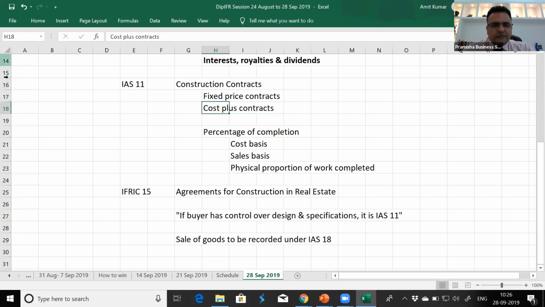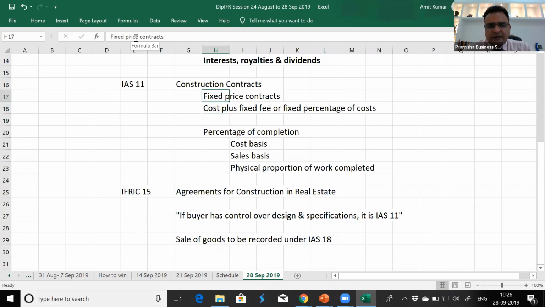Cost plus fixed fee or fixed percentage of cost. So whatever is the cost of the contract, they may have some percentage on it, or there may be a fixed fee for whatever work they do.